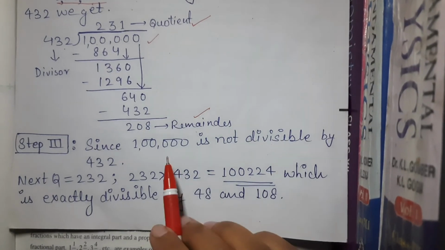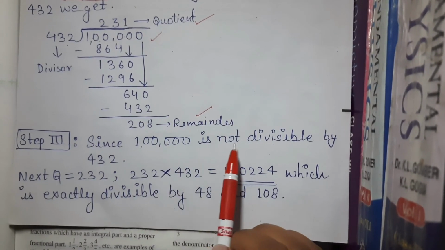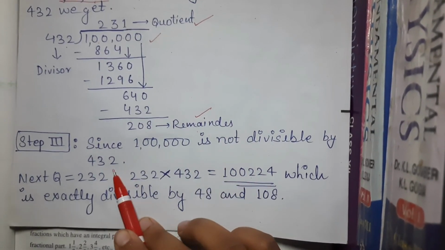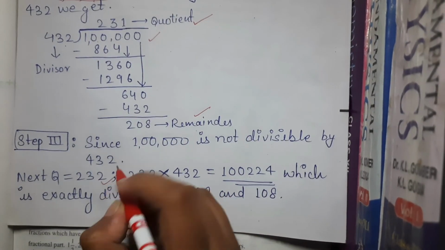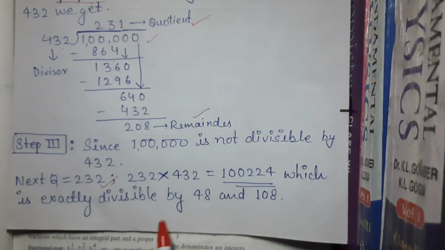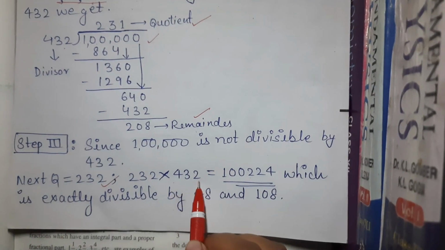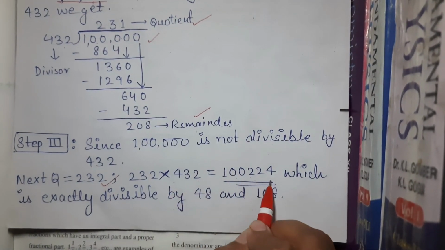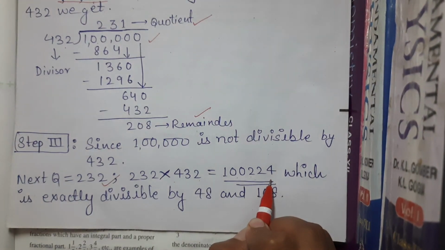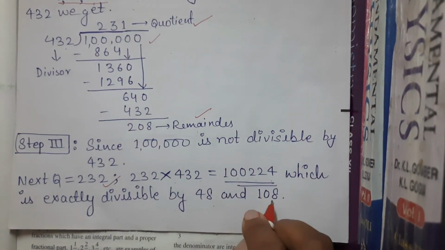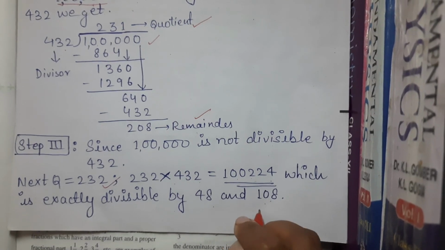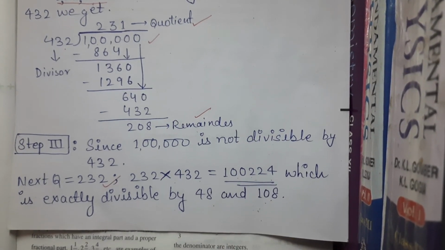Our step 3 is, since 1 lakh is not divisible by 432, we are going to check the next number of the quotient, which is 232. 232 into 432 is 100,224, which is our required answer, exactly divisible by 48 and 108. Please remember students, you have to check the answer once or twice.